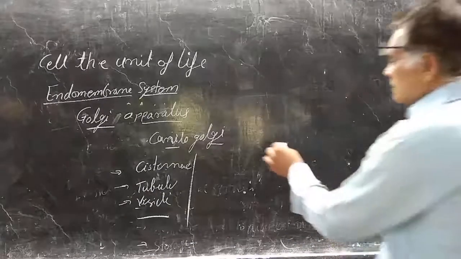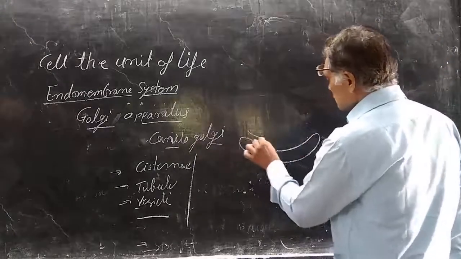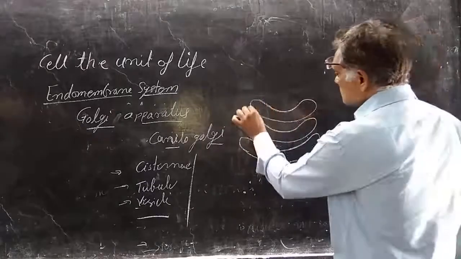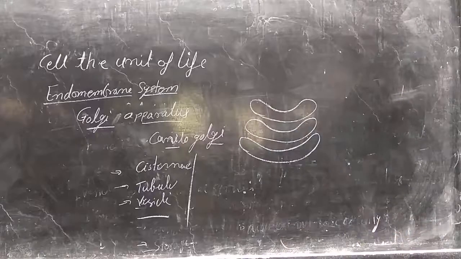Normally 6 to 7 cisternae are continuously arranged, and all these cisternae are arranged parallel to each other. These are disc shaped.